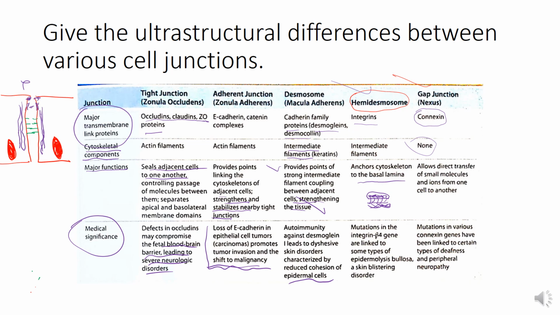In hemidesmosomes, mutations in integrins are linked to some types of epidermolysis bullosa, a skin blistering disorder. While in the gap junction, mutations in various connexin genes have been linked to certain types of deafness and peripheral neuropathy.